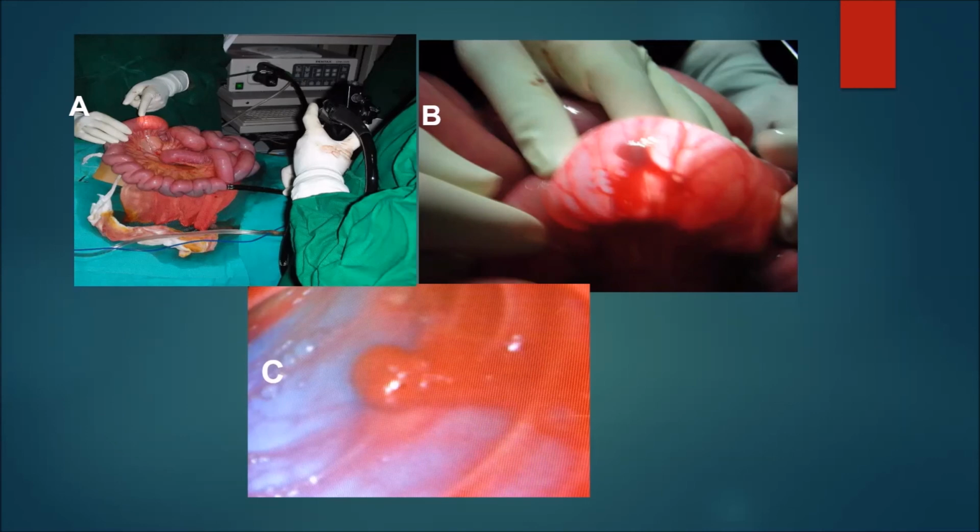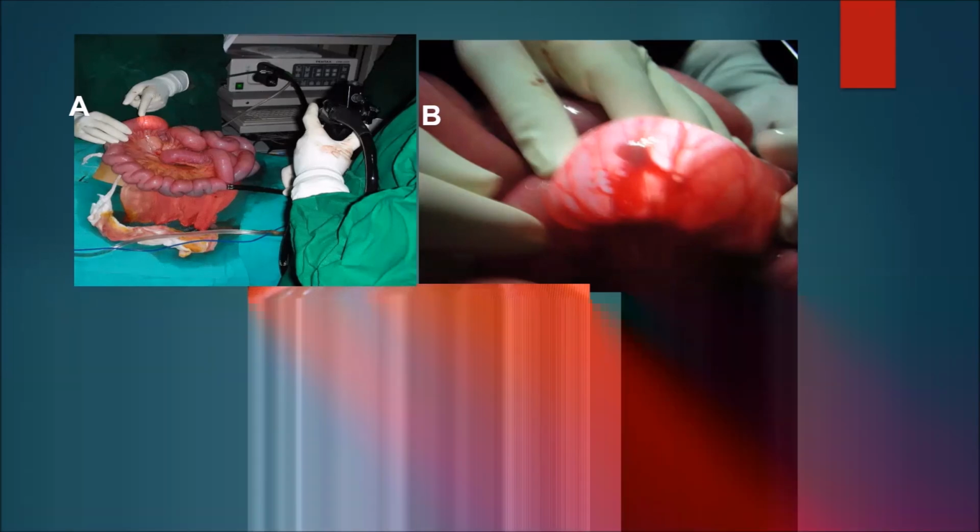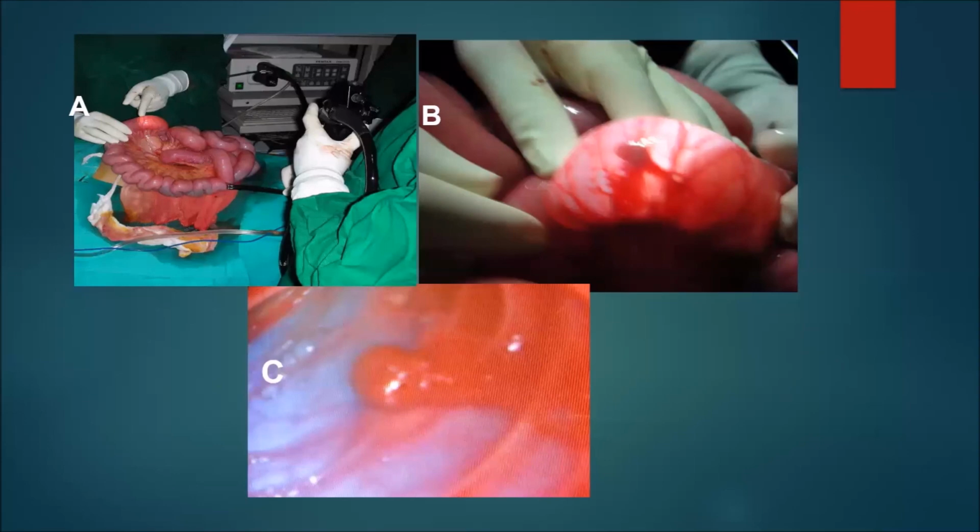If a bleeding point is identified, we could do clipping or cauterization to stop the bleeding. We'll be talking about it in individual management, in the treatment.